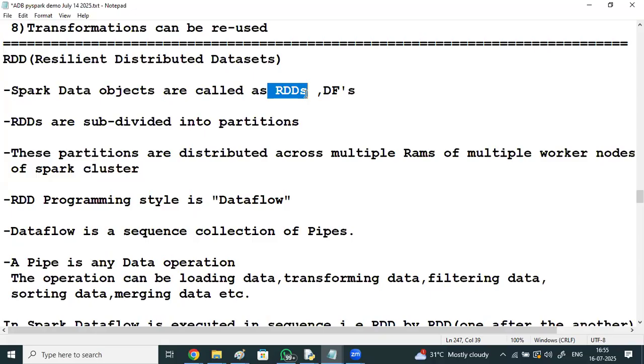The first RDD is created, later you will perform a transformation, and a new RDD gets created. Again, one more transformation, a new RDD. Whenever you perform transformations, the output returns a new RDD.